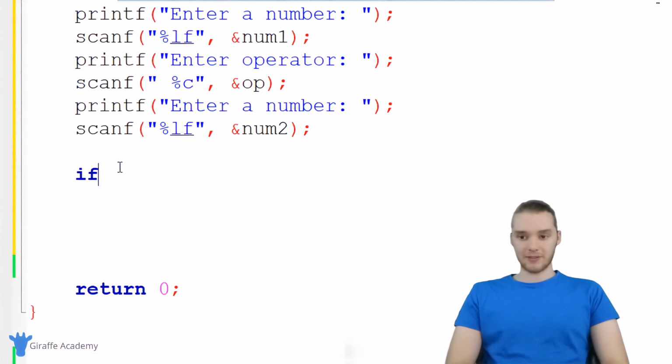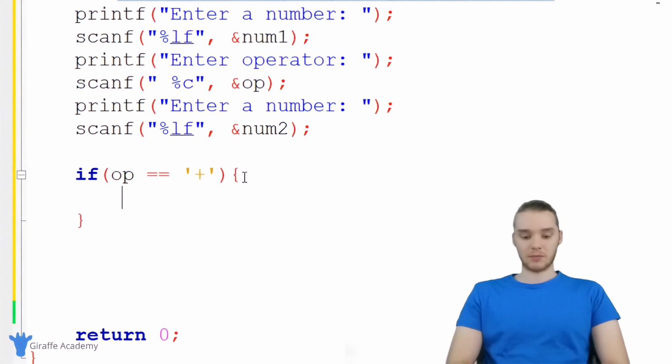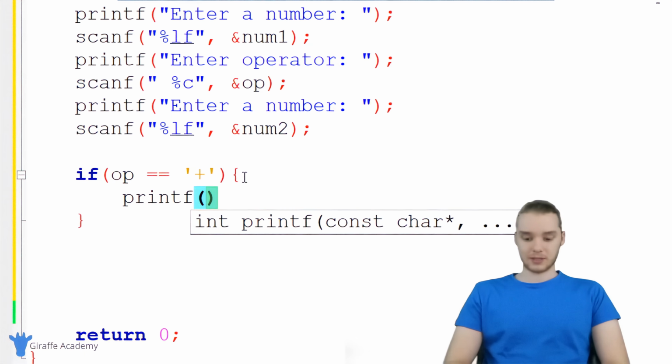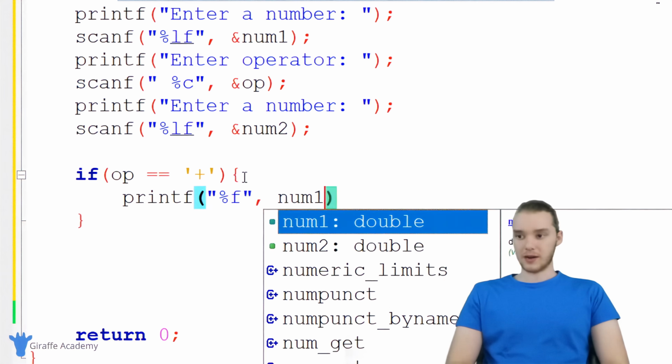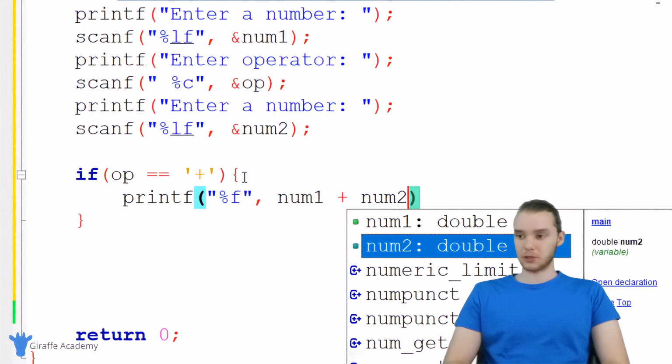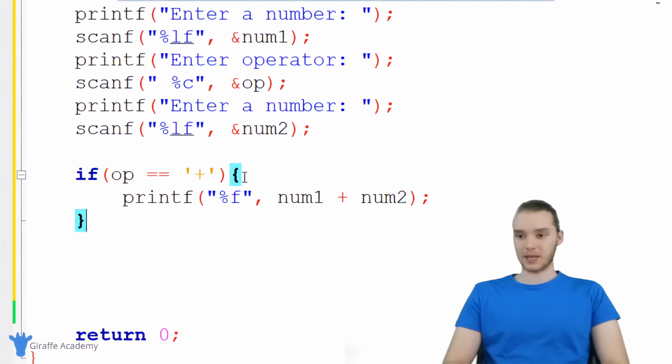So I can say if, and the first thing I'm going to do is just check to see if the operator is equal to a plus sign. If the operator that the user entered is equal to a plus sign, then we're going to want to add the two numbers together. So I'm just going to print out these two numbers, and I'll just say num1 plus num2 because we're going to add both of them together.